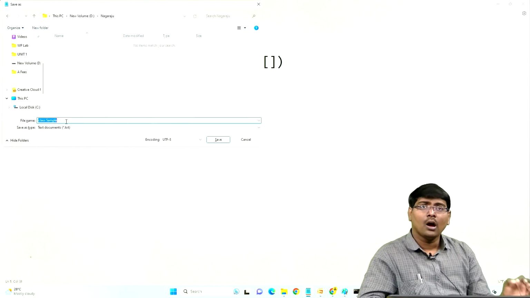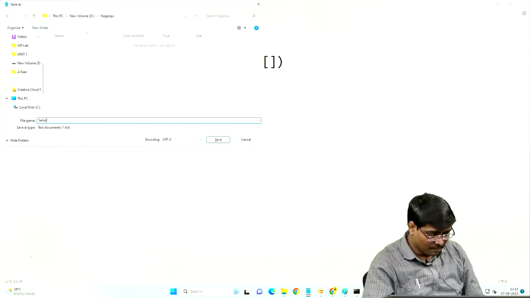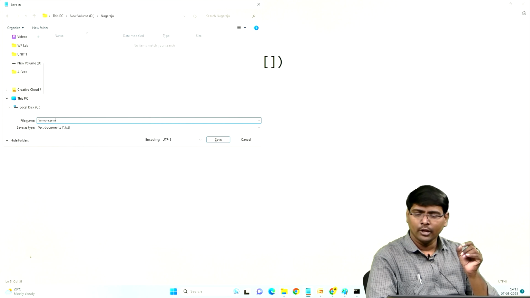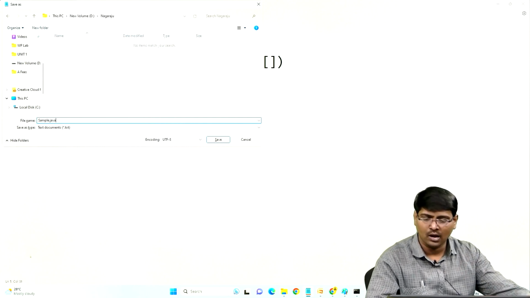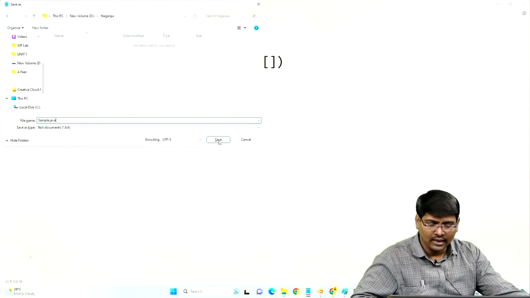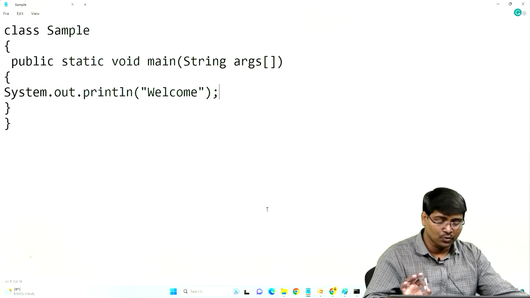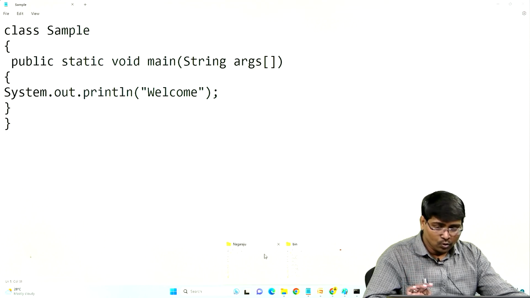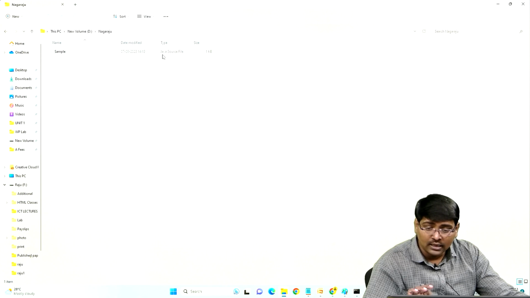Now how to save the program? The file name is sample dot java. Don't forget, you need to save the program as dot java. Okay, now click on save. Your program is saved successfully. Check. Go to the folder. See this one, my program sample. What is the type?